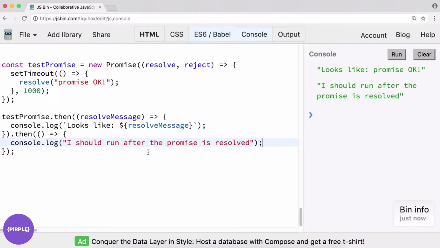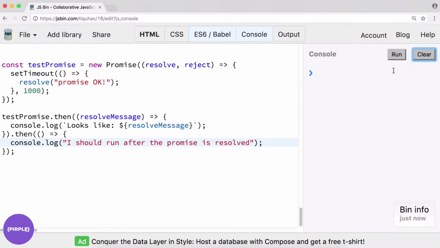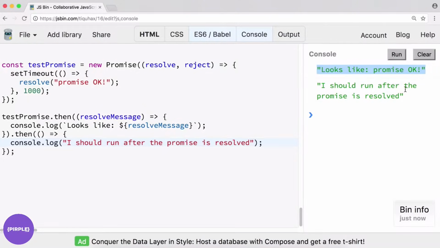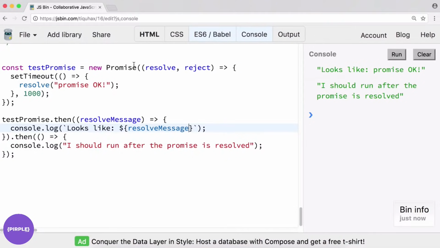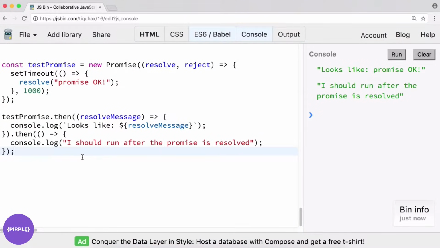Another function. So let's see what happens. Let's see if this works as intended. We wait, and then, okay, cool. That's exactly what we wanted to have happen. Right? So we don't need to worry anymore about passing in a callback to be invoked when certain logic is completed, because it's a lot more intuitive now, I feel. It makes sense if you read this code. Okay, I'm going to do this, then I'm going to do that, then I'm going to do something else, right? We can chain these together.